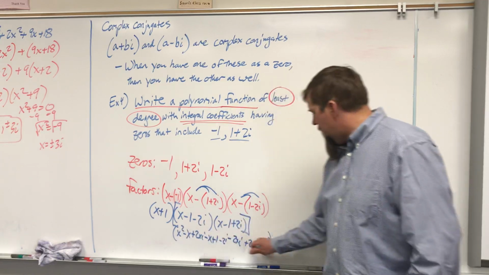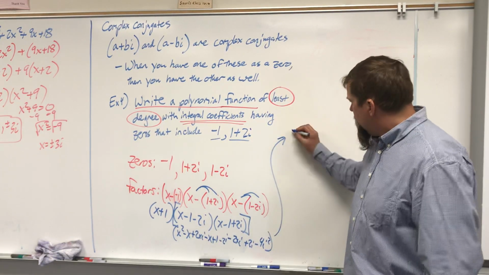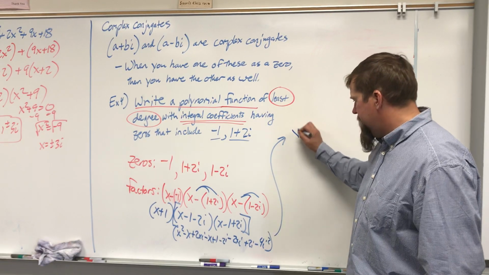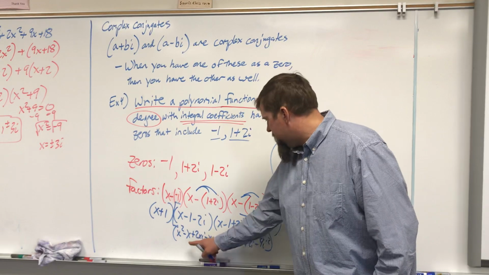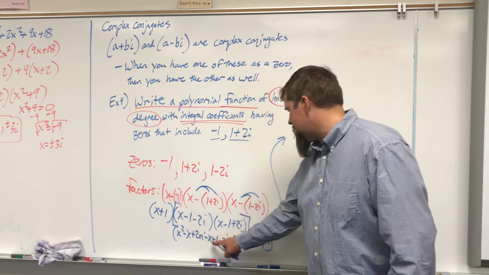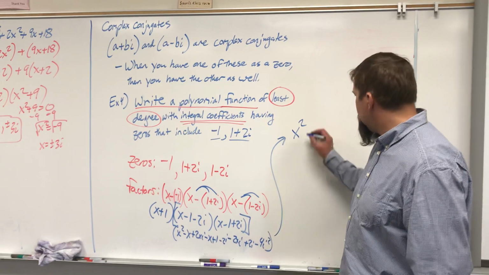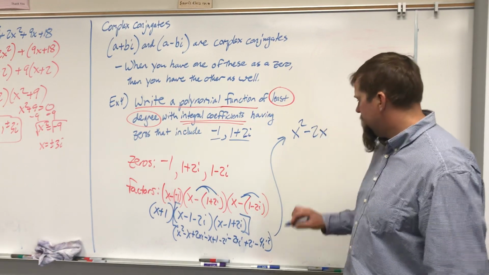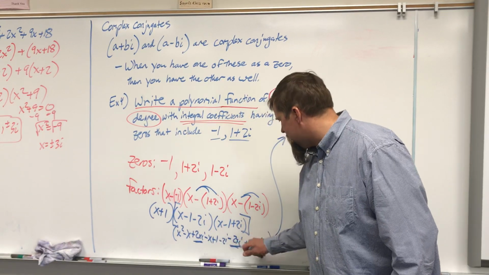I'm going to go ahead and add like terms. I'm going to bring it up here. x squared is by itself because there is no other x squared. I've got negative x, and that's it. So that's negative 2x. 2xi minus 2xi cancel.